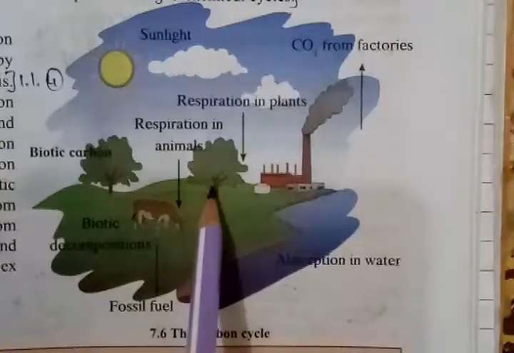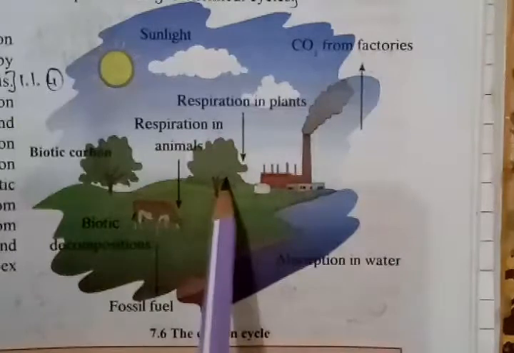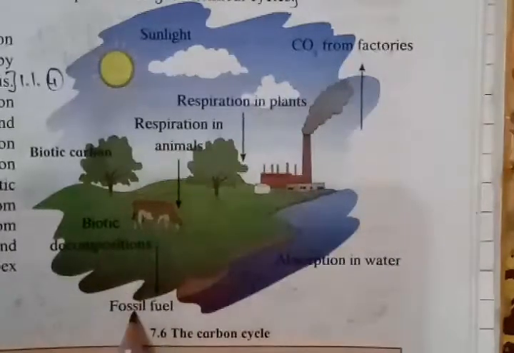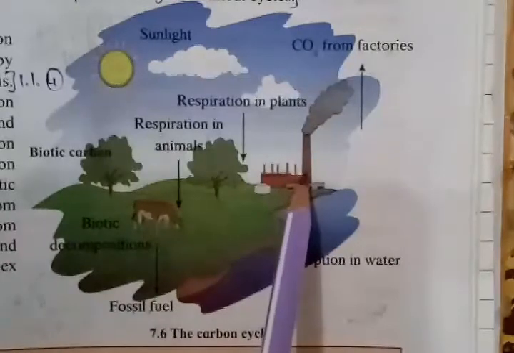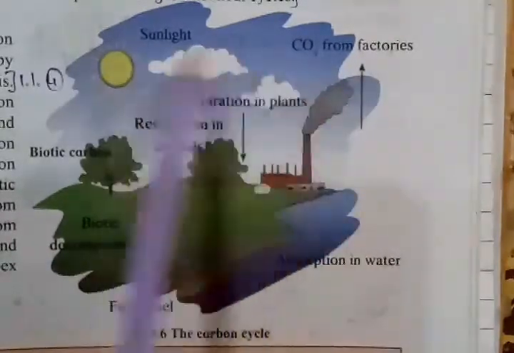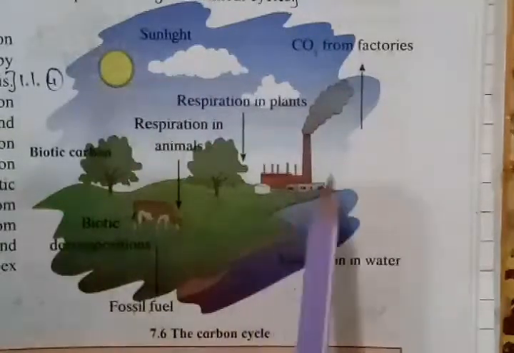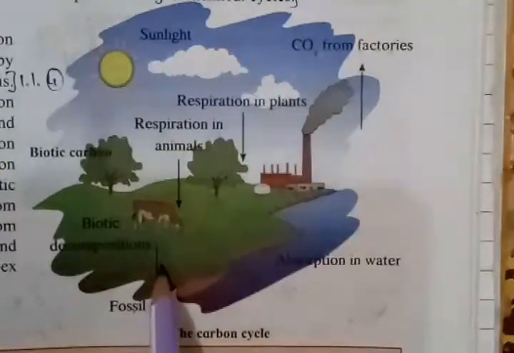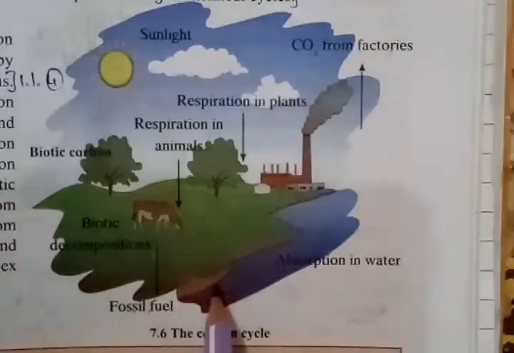Again plants absorb the carbon dioxide, prepare their own food, then some animal will eat these plants, after the death of the animal they become fossil fuel, then that runs factories, carbon dioxide is released, and again it gets mixed into the atmosphere. So this is the cycle which goes on continuously. That's why it is called a continuous cycle, and this is the concept of the carbon cycle.